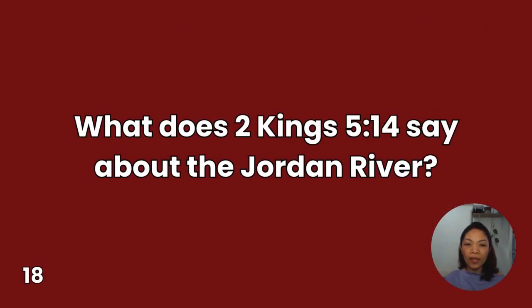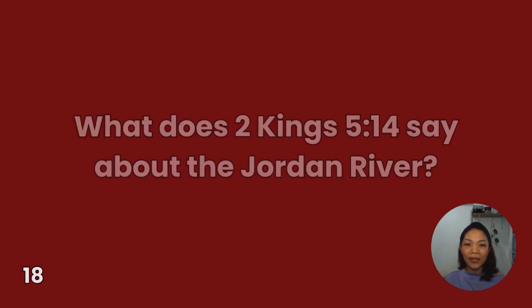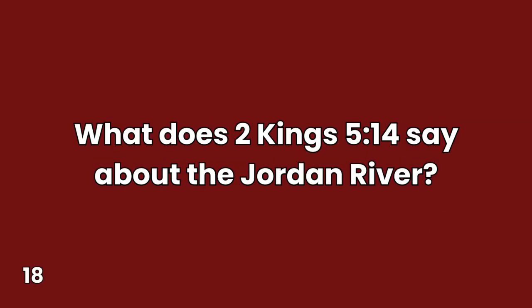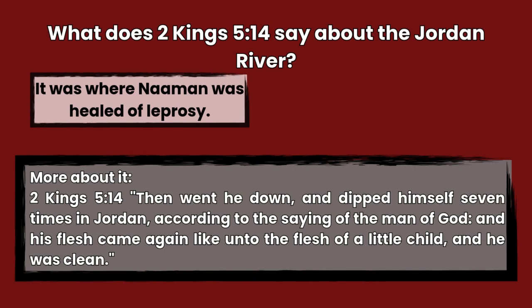18. What does 2 Kings 5:14 say about the Jordan River? You have 10 seconds to answer. The answer is, it was where Naaman was healed of leprosy, 2 Kings 5:14. Then when he went down and dipped himself 7 times in Jordan, according to the saying of the man of God, and his flesh came again like unto the flesh of a little child, and he was clean.